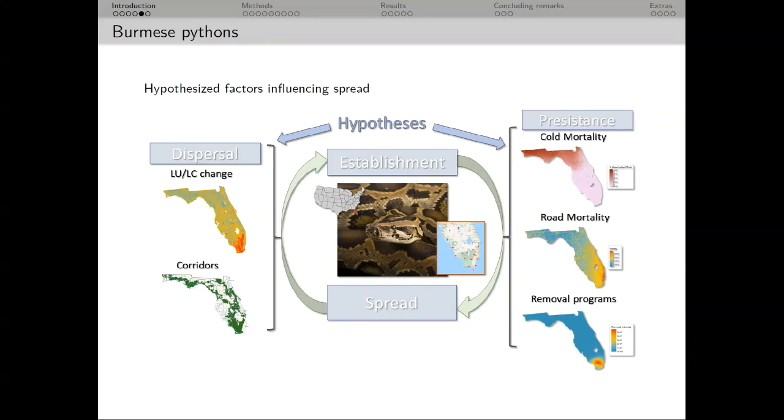In this conceptual diagram, I've laid out a few factors which I hypothesize to influence dispersal and persistence of pythons. For factors affecting persistence, we have cold mortality due to seasonal climate, road mortality from vehicle strikes, and mortality from deliberate removal programs. And for factors affecting dispersal, we have simply habitat or land use conversion, which can affect habitat suitability and the persistence of habitat corridors. For instance, the Florida Wildlife Corridor, which stretches from the Everglades to North Florida.